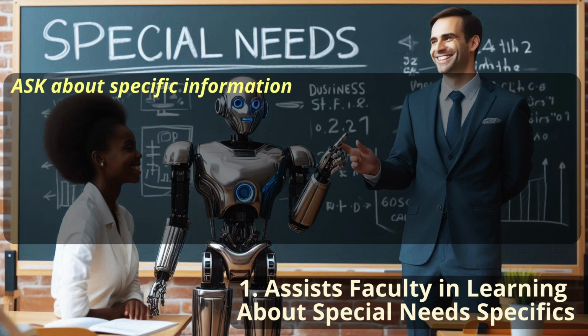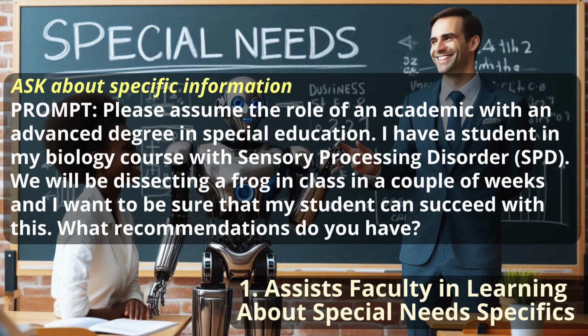So I can give it a prompt such as, please assume the role of an academic with an advanced degree in special education. I have a student in my biology course with sensory processing disorder. We will be dissecting a frog in class in a couple of weeks, and I want to be sure that my student can succeed with this. What recommendations do you have?